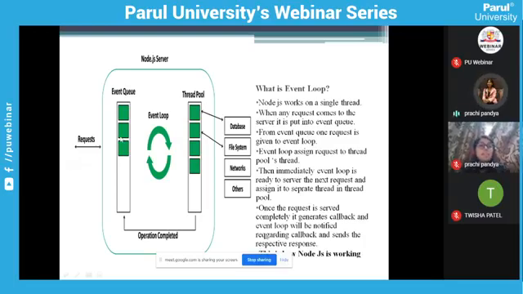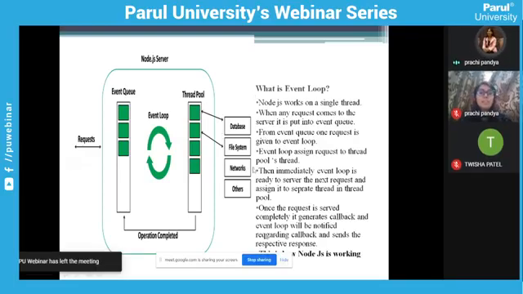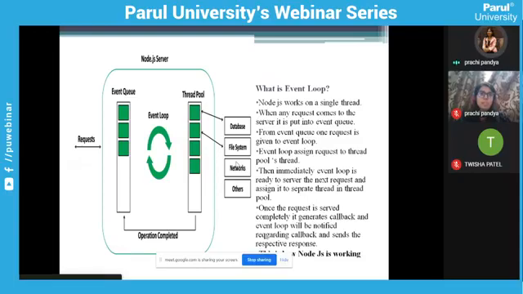So in this way, Node.js works. It is a single thread. It is multi-threaded in the background, but for taking requests and sending responses, it is single-threaded. For example, we have three requests: one database request, one file system request, and one network request. Say the database request is completed.